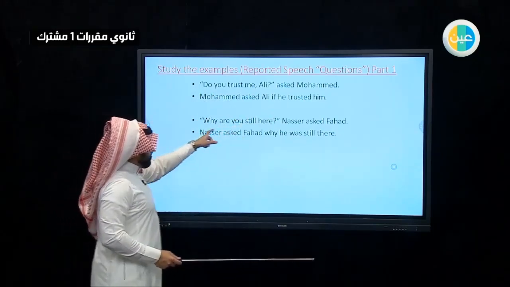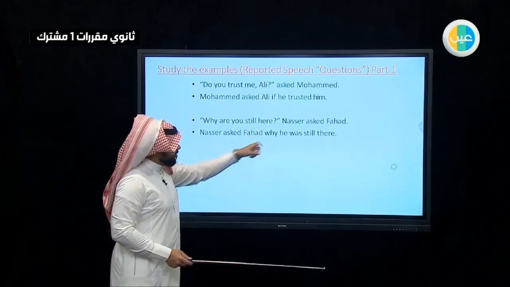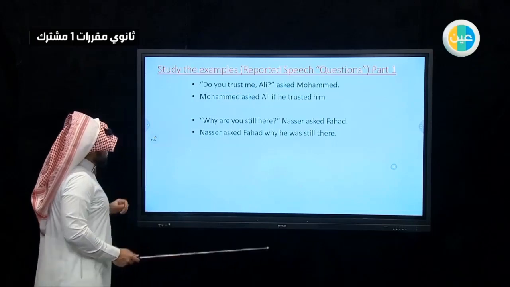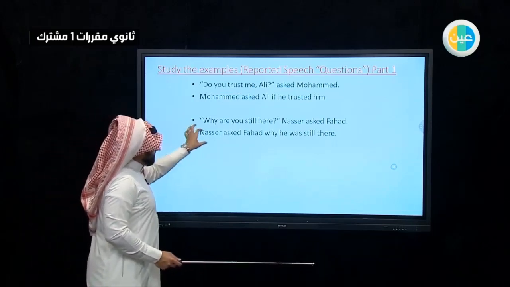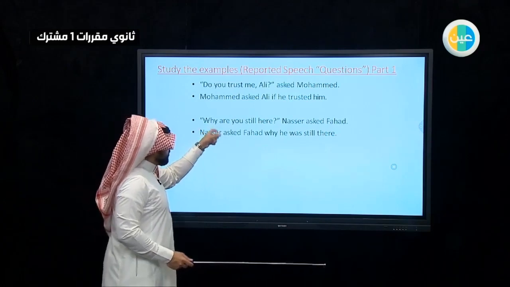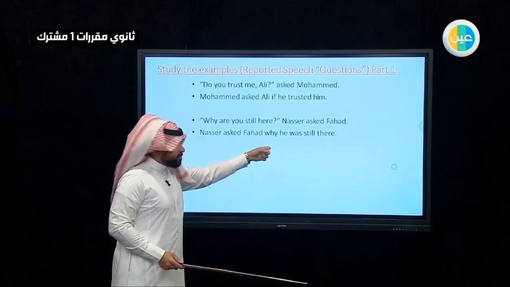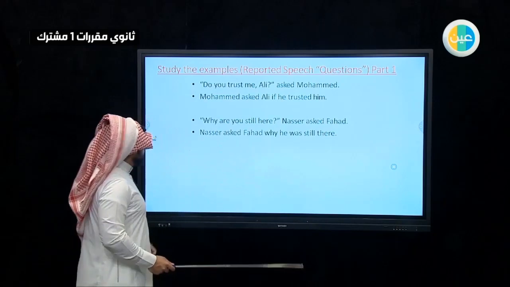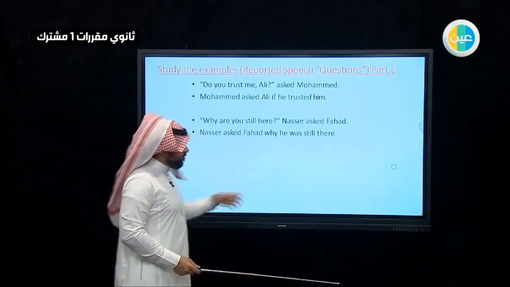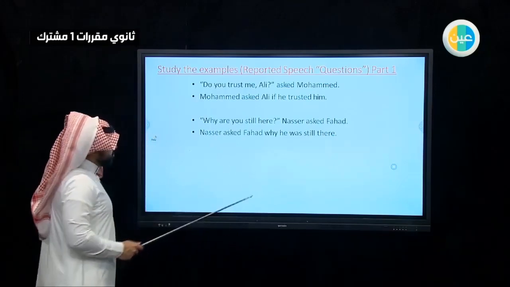Second one, why are you still here? Nasser asked Fahad. This is a direct sentence. Nasser asked Fahad why he was still there. Here, because it's WH, we just use it as is. We didn't change anything. We just changed the tenses from the present to past.